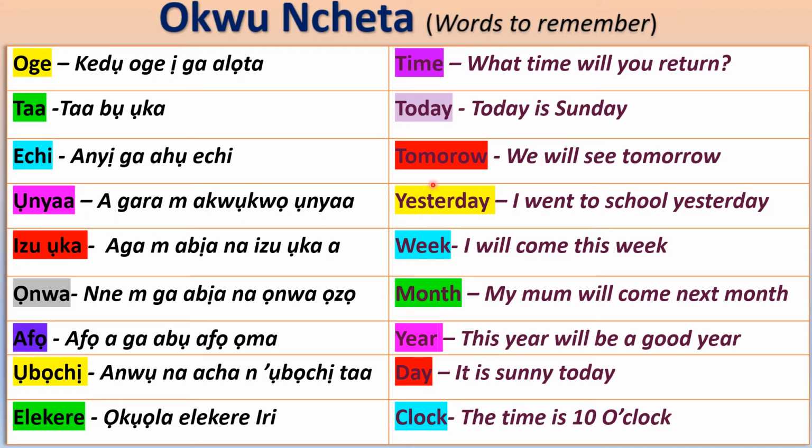And the next one bụ echi. Echi bụ tomorrow. If you want to say, we will see tomorrow, you say, anyị ga-ahụ echi. Then the next item we'll look at bụ ụnya. Ụnya bụ yesterday. So if you want to say, I went to school yesterday, in Igbo language, you say, agara m akwụkwọ ụnya. So it means I went to school yesterday.